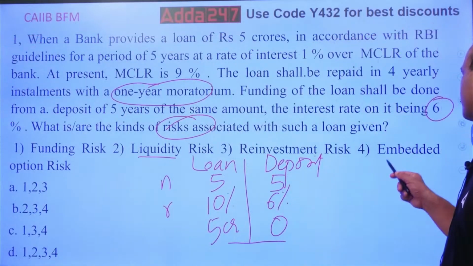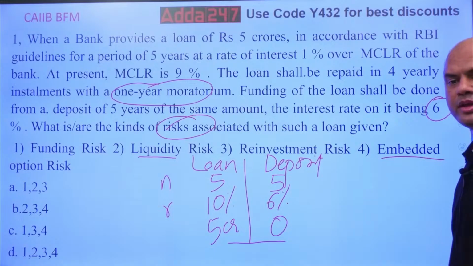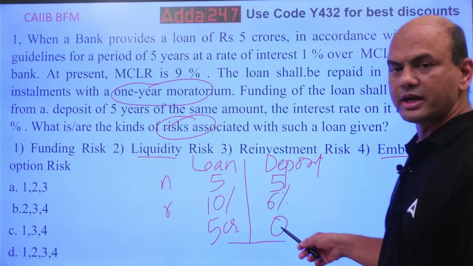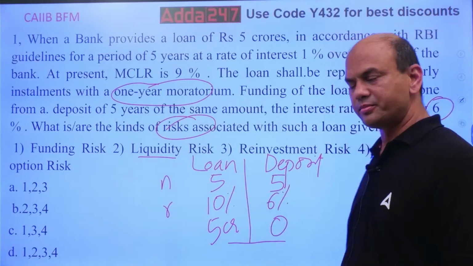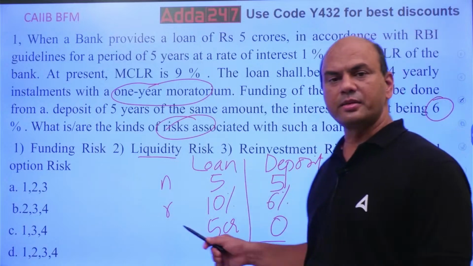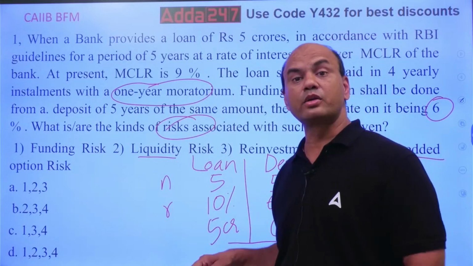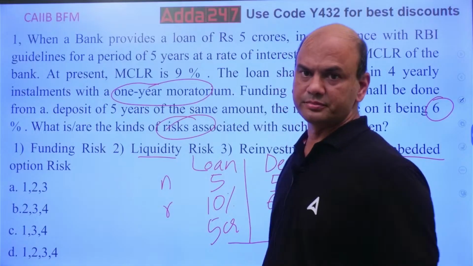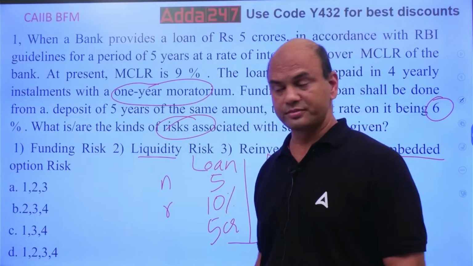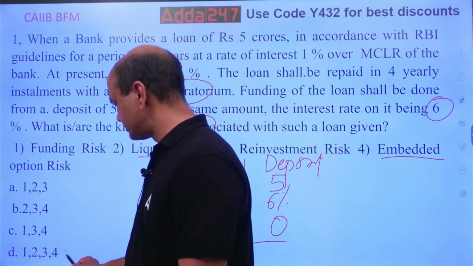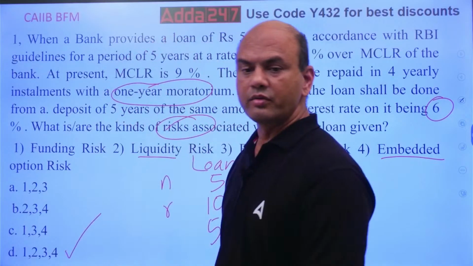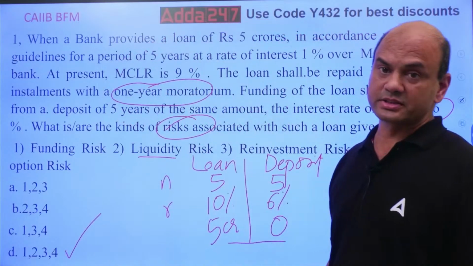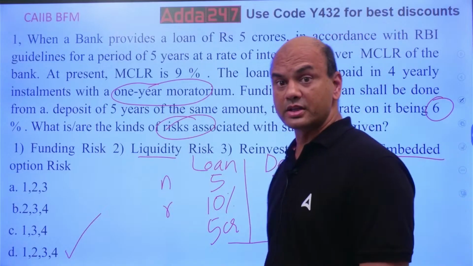Embedded option risk. What is this? Just now I told you. The depositor can come to you and close that deposit anytime. The loan holder, the borrower, can come to you and close that loan anytime. You can't stop anyone. So options 1, 2, 3 and 4, all the risks do exist. Okay, all the risks exist.